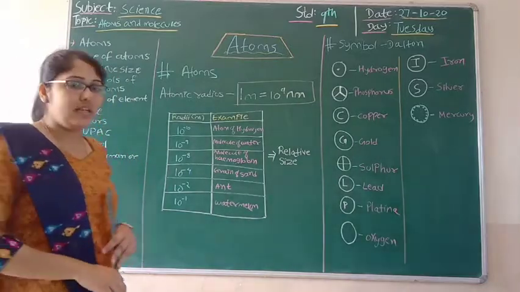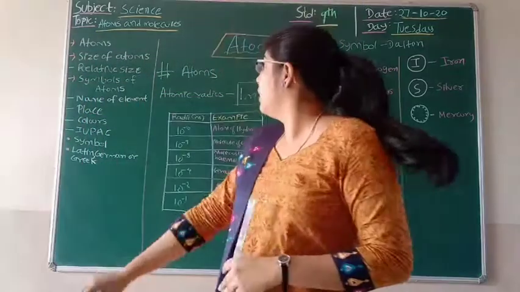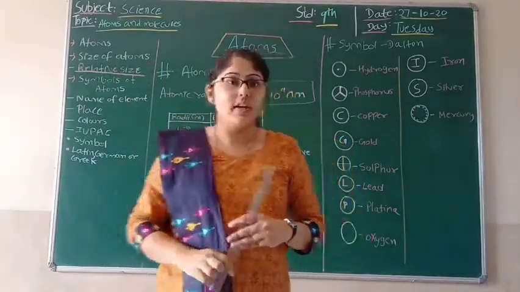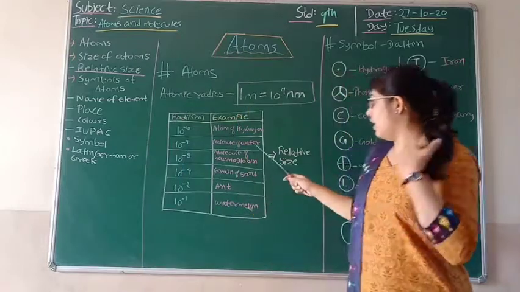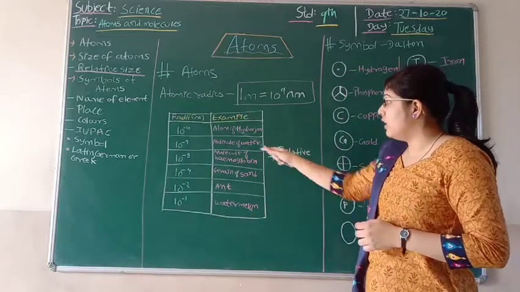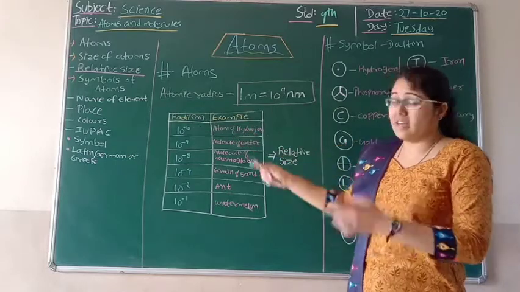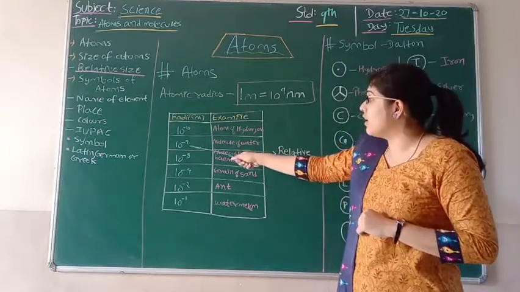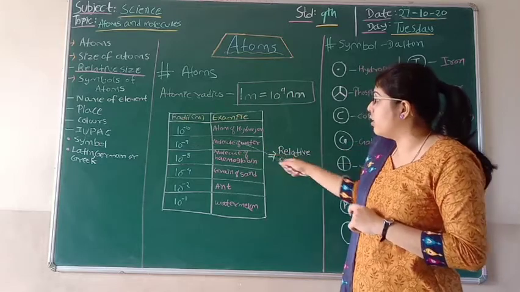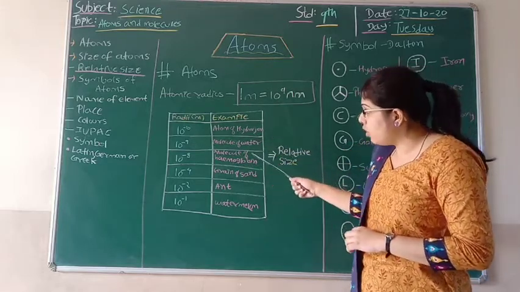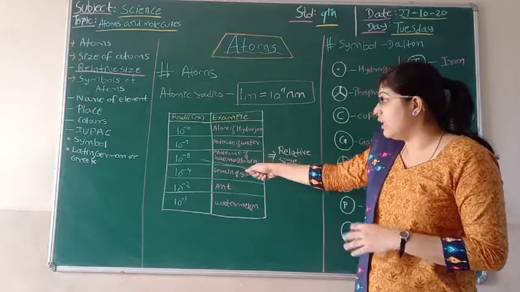And now we'll see the relative sizes of some elements. In that, the radius of a hydrogen atom is 10 raised to minus 10 meter. See, these radii are in meters. Going on, 10 raised to minus 9 is a molecule of water, and a molecule of hemoglobin is 10 raised to minus 8.